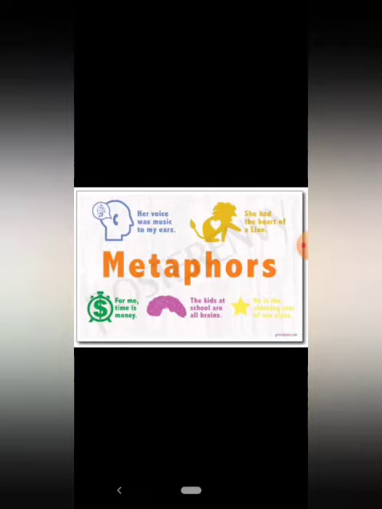She had the heart of a lion, a brave person, right? Her voice was music to my ear. We have seen this example before as well. So in this way, we can identify similes and metaphors by looking at the comparison. When there is a direct comparison, we can say it is simile, and when there is indirect comparison, we can say it is metaphor. These figures of speech are used to add beauty to the language.